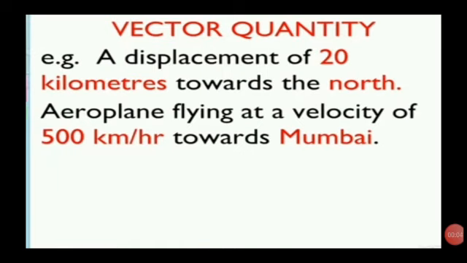Example: the distance of 20 km to the north and the displacement of 20 km to the east are different from each other. Here, the distance is the same but the direction of displacement is different. Example 2: the aeroplane travelling at the speed of 500 km per hour to the north and another aeroplane travelling 500 km per hour to the east are different from each other. Here speed is the same but the direction of velocity is different. So magnitude and direction both are given, so it is called a vector quantity.